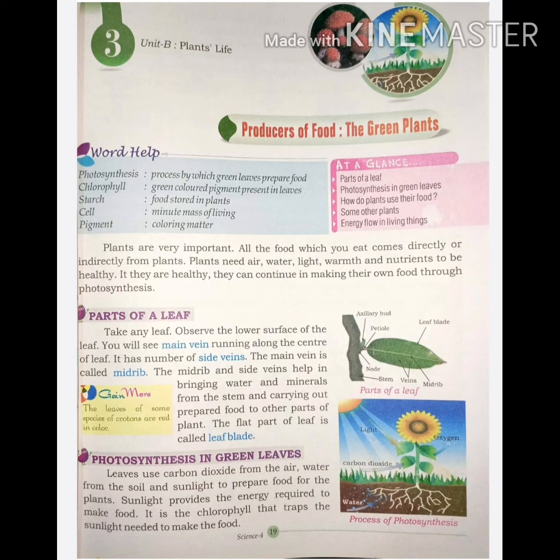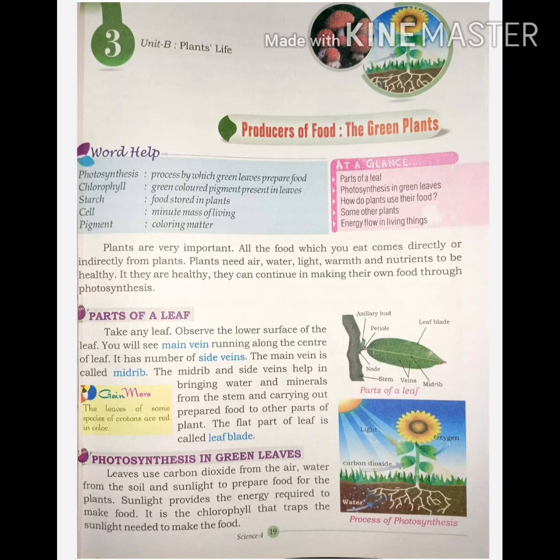You learned that green plants are producers because green plants make their food with the help of carbon dioxide from the atmosphere, sunlight, and water and minerals from the soil, and chlorophyll, the green pigment. This process is called photosynthesis. During photosynthesis, the food that is formed is a simple sugar in the form of glucose.